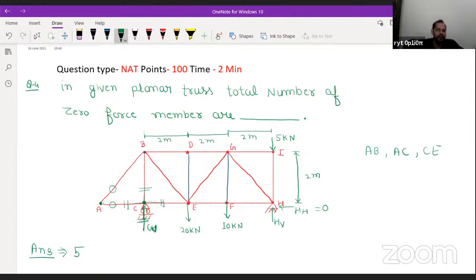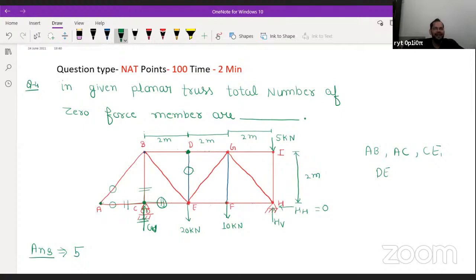Now come to this point. At this point you can see three members are meeting, no external force is acting, so the non-collinear member will be the zero force member. So this is the fourth member in which the force will be 0, so D will be the zero force member.